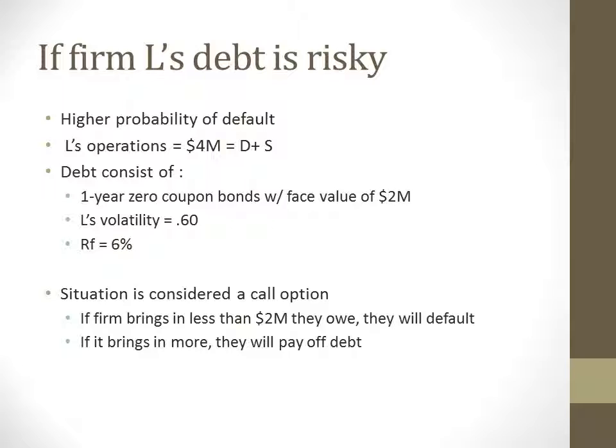If firm L's debt is risky, it could mean that there is a higher probability of default by that company. Here, L's operations are worth 4 million, which is the value of its debt plus equity. The debt consists of a 1-year coupon bond with a face value of 2 million, and the volatility is 0.60 with a risk-free rate of 6%. This situation would be considered a call option because if the firm brings in less than the 2 million that they owe, they will default. But if it brings in more, they will pay off the debt.